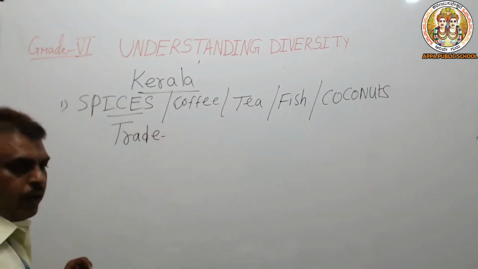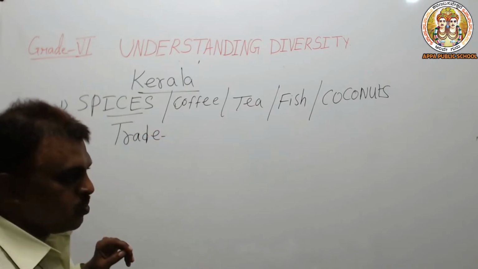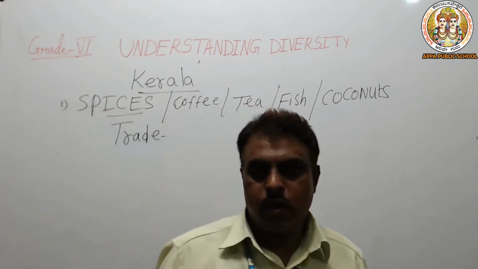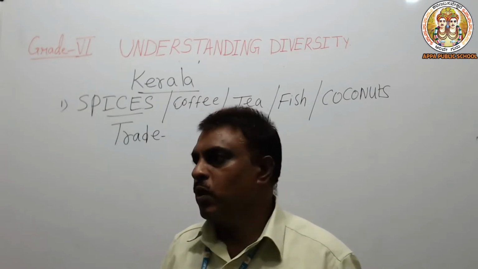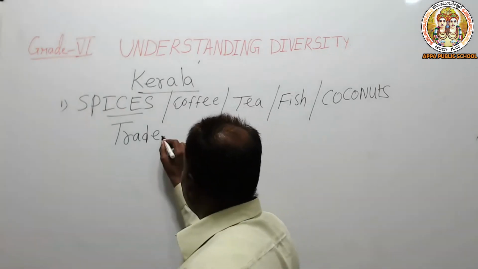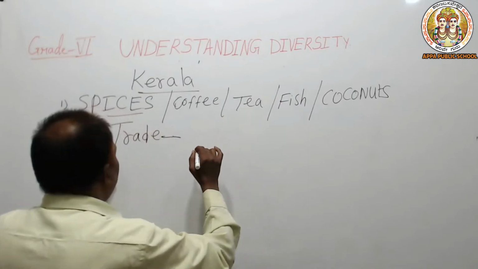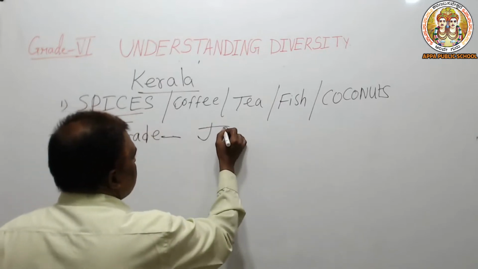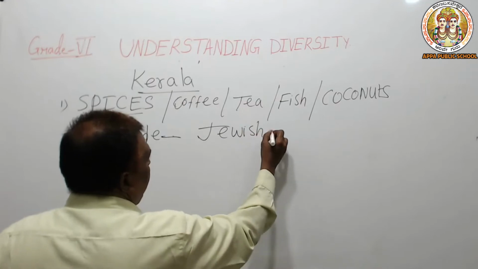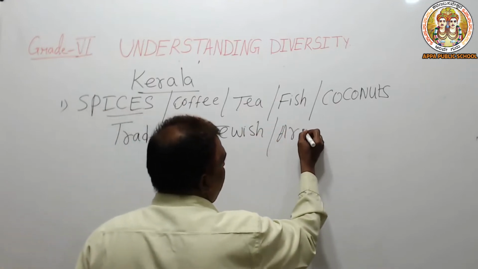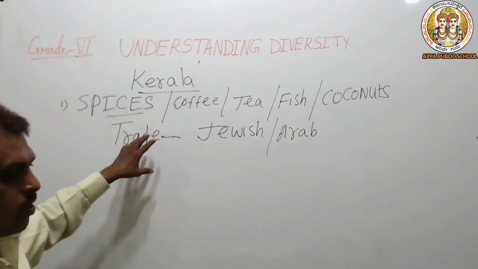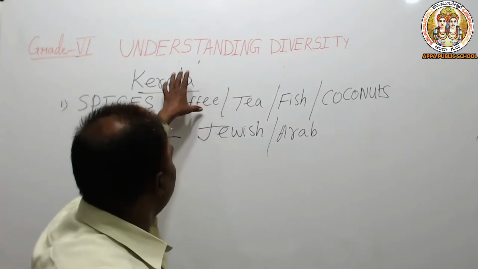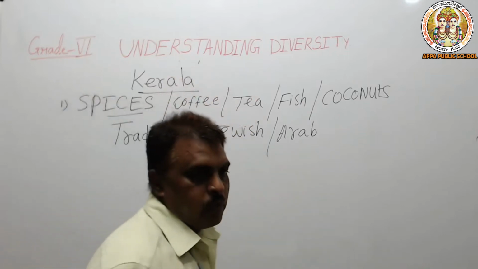In making this trade, who came first? Like I told in the beginning about the East India Company, they came only based on the spices. Here also they came for trade. The Jewish came first to Kerala, and after that the Arabs came. They started the business of trade. Then obviously this particular place became well developed.